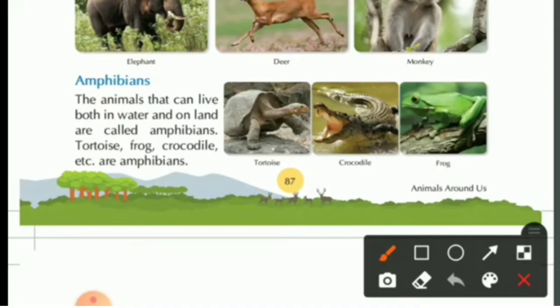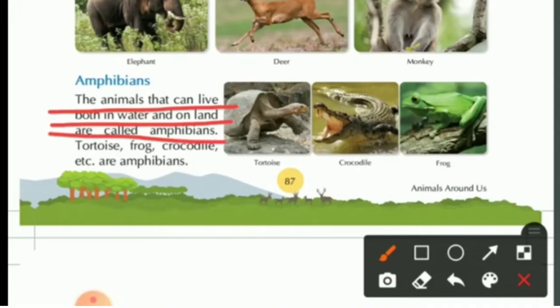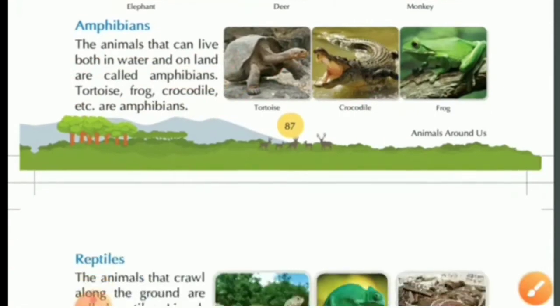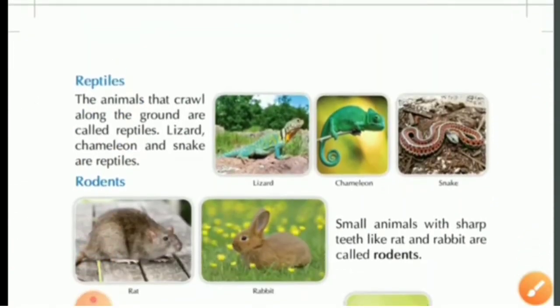Okay. Next category of animal is amphibians. The animals that can live both in water and on land are called amphibians. Like we can only live on land but not in water. Unlike that, the animals that can live both on land and in water are known as amphibians. Examples are tortoise, frog, and crocodile.